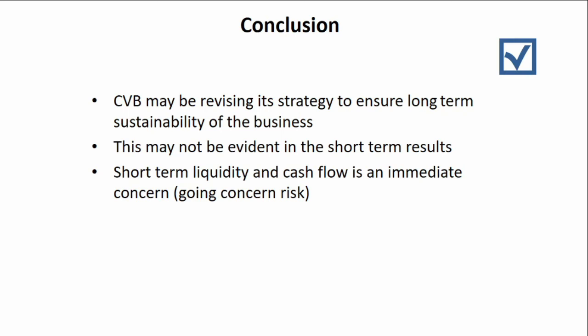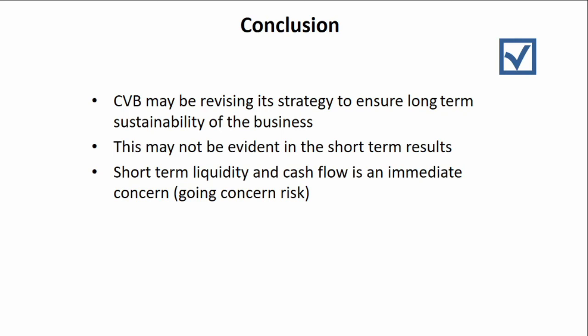This indicates that the company may be revising its strategy because they are aware that in the long term they may not be sustainable. So they are planning on changing their product mix and introducing the fair trade clothing line in the hope that this would result in sustainability of the business in the long term.